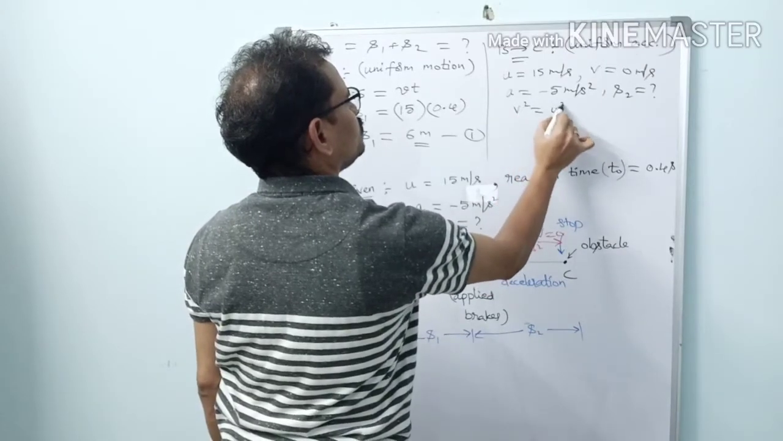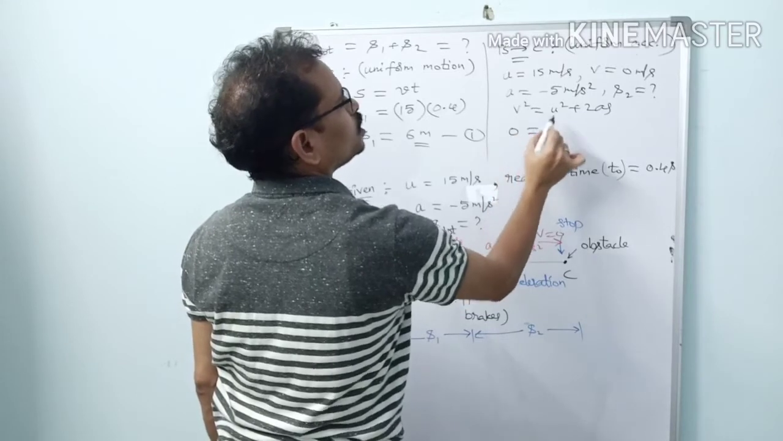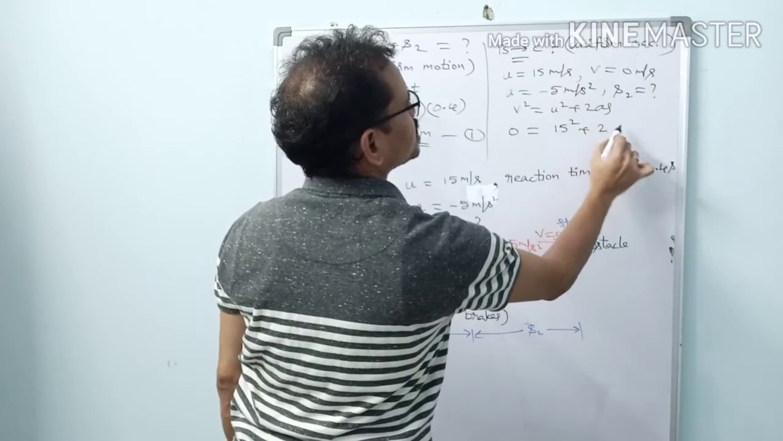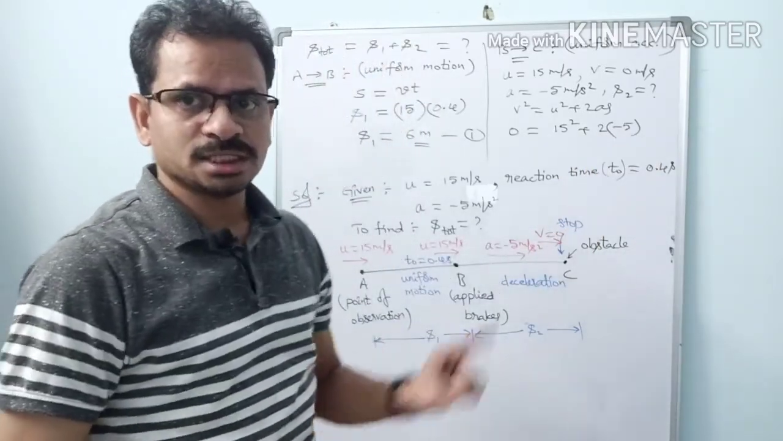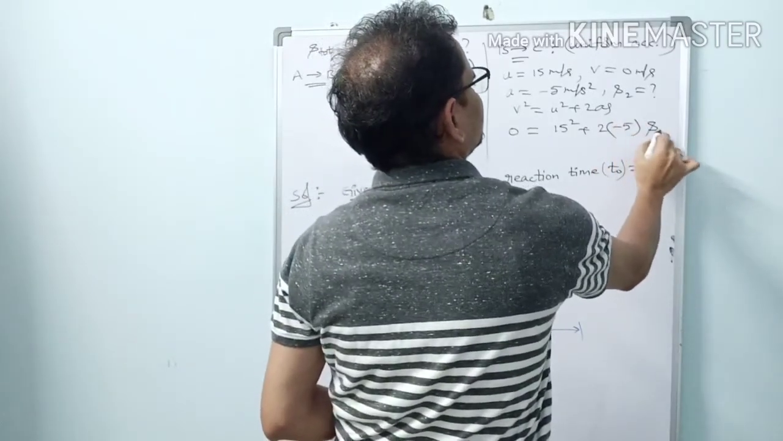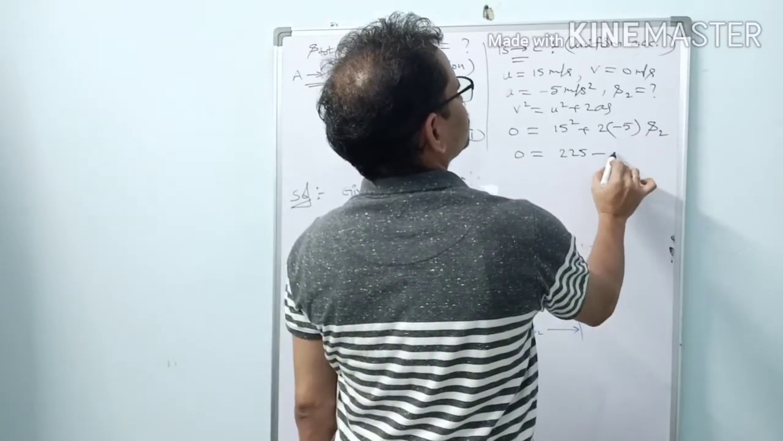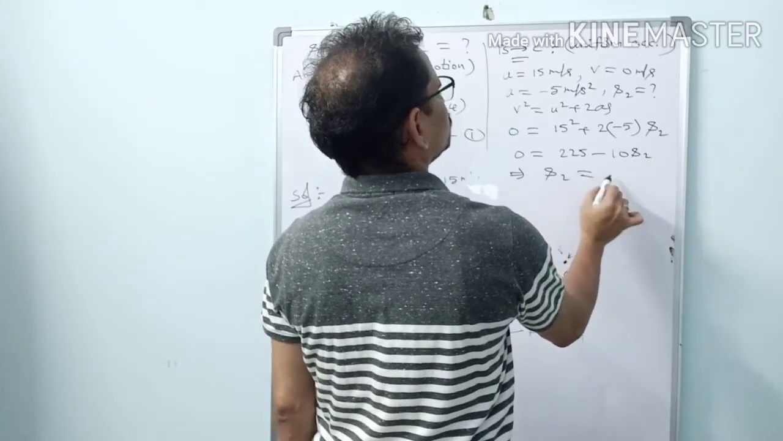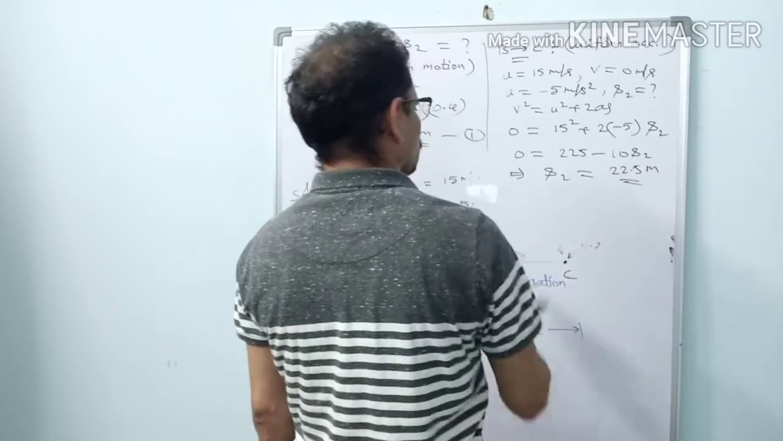It is very clear. What is the equation we have to use here? v square equal to u square plus 2as. So here, v square 0 equal to u square, 15 square, plus 2 into the acceleration, minus 5. We should be careful with the minus sign here. If it is acceleration, you should take plus. If it is a deceleration, you should put minus. What is the displacement? It is S2. Now 0 equal to 225 minus 10 S2. So this implies S2 equal to 22.5 meters.